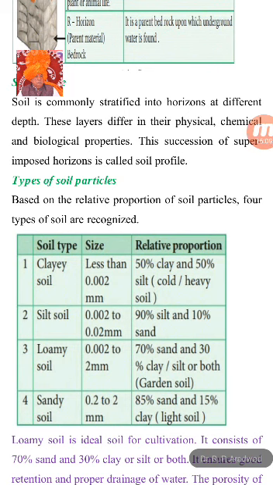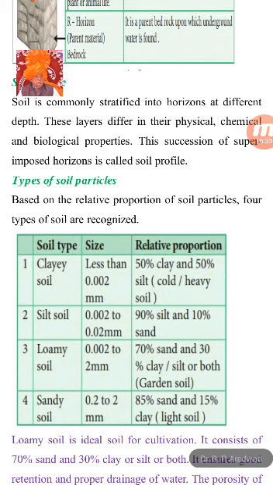Types of soil particles. Based on the relative proportion of the soil particles, four types of soils are recognized. First, clay soil.